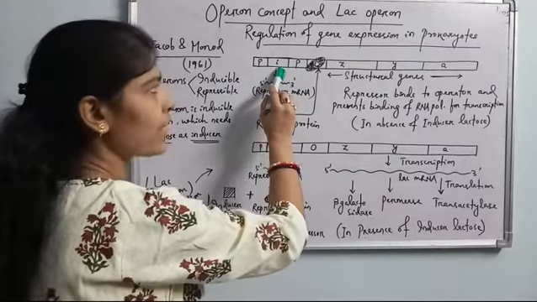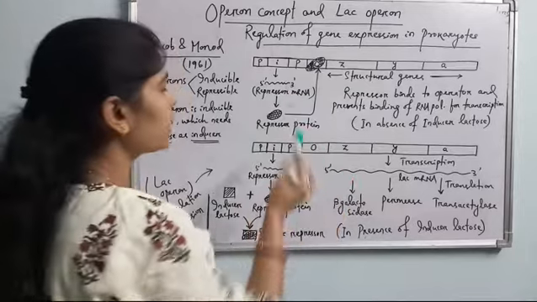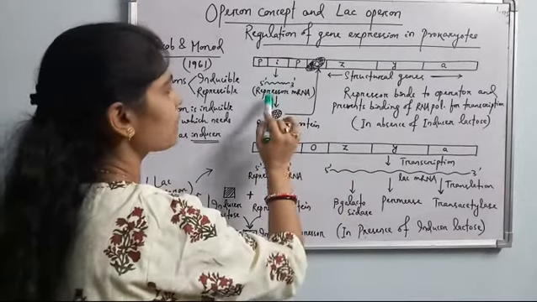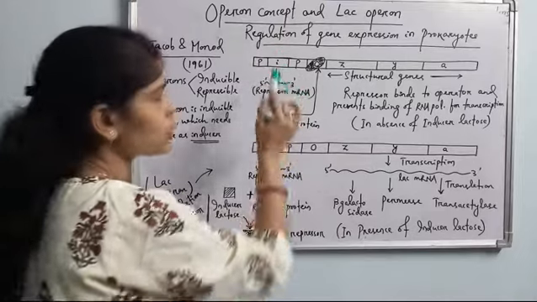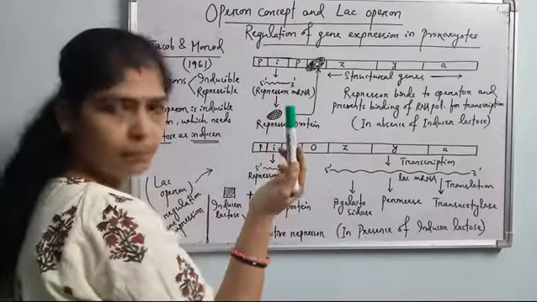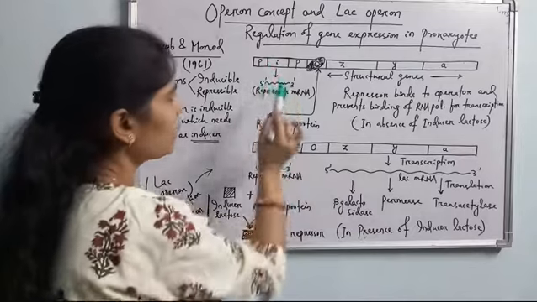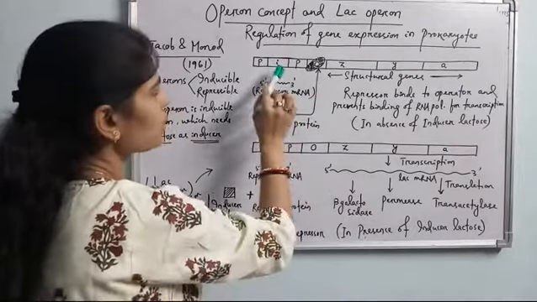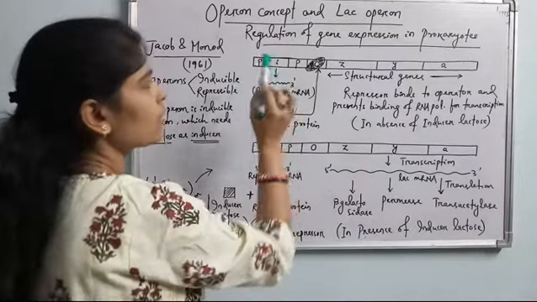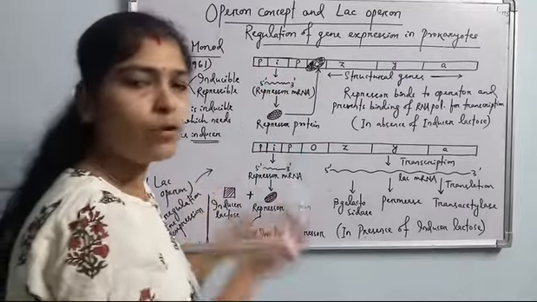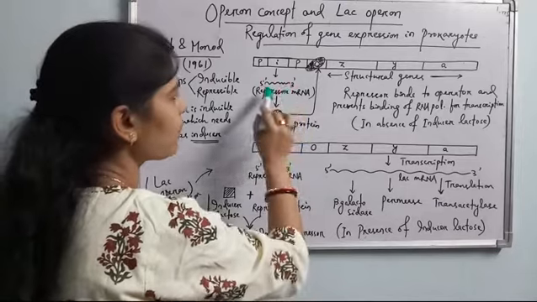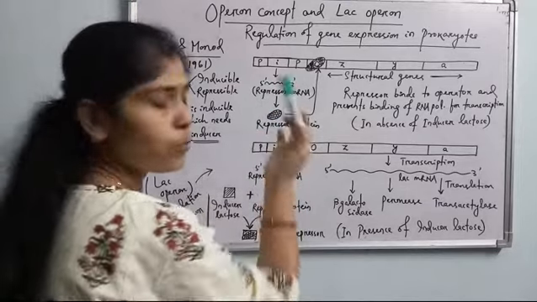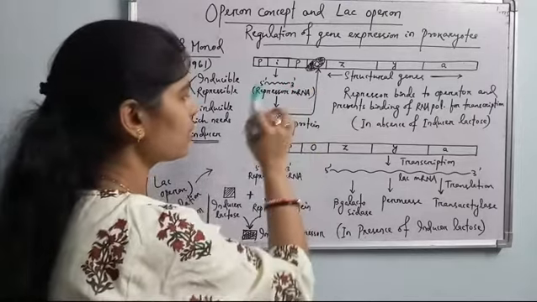Why is it written as I? Because of inhibitor. Here it produces repressor mRNA, repressor protein, so it acts as an inhibitor. So it is indicated as I, but actually it is the regulatory gene or the repressor gene. This repressor gene is a constitutive gene. It is a housekeeping gene. Continuously it will produce its mRNA and continuously the mRNA will translate into repressor protein. Continuously it is synthesizing the repressor protein.